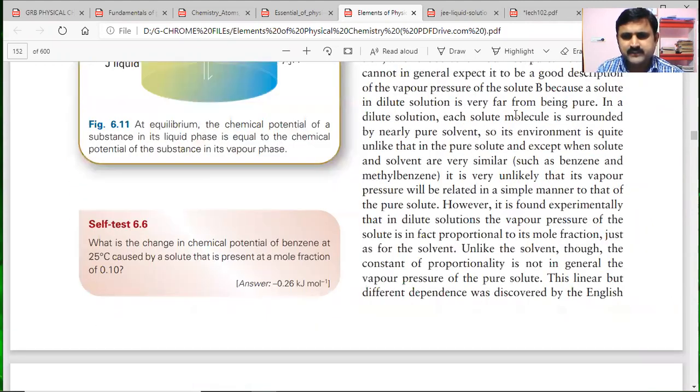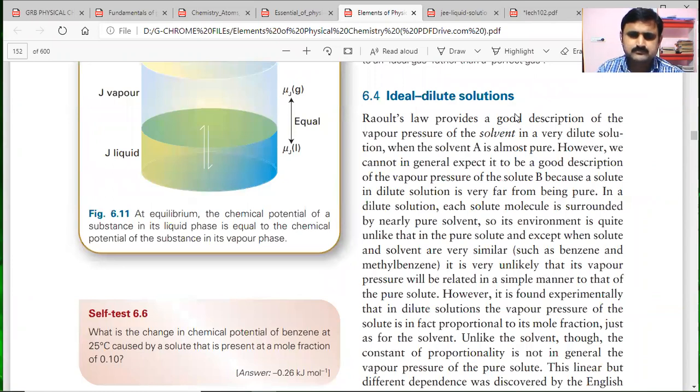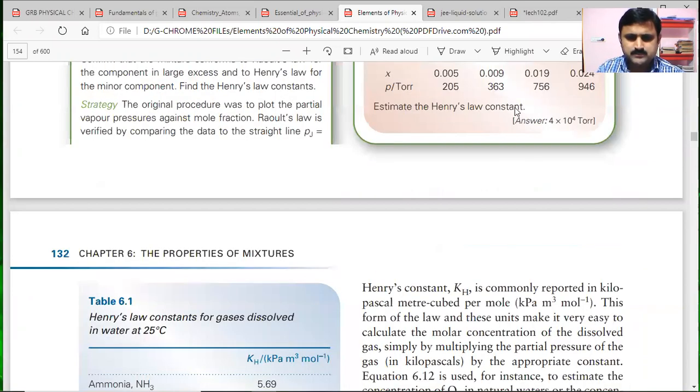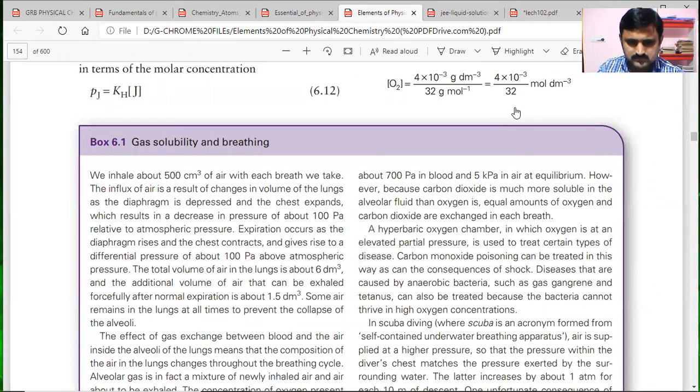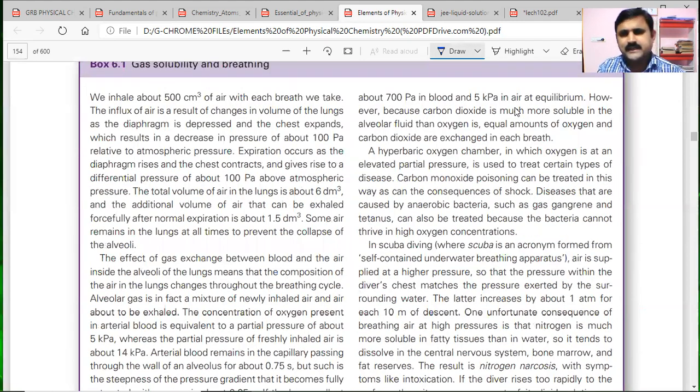This is another reference book we have. In this reference book, there is one experiment which is performed, that is gas solubility and the breathing system.